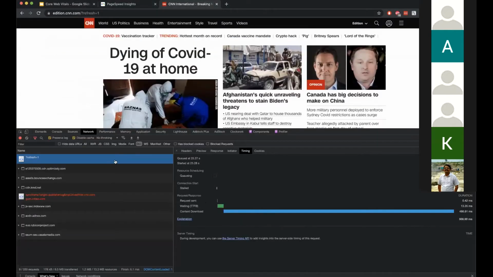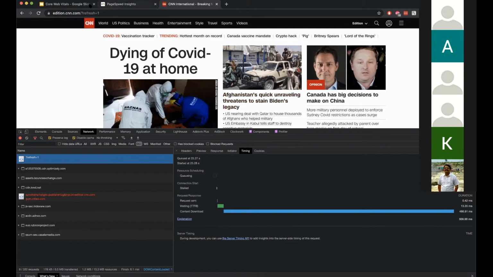If I just go here and show you, this is the time it needed for sending the request. This can be larger in some cases. So you just tell the browser to connect beforehand, even before encountering any link or any JS bundle. Just connect to this host before anything else.